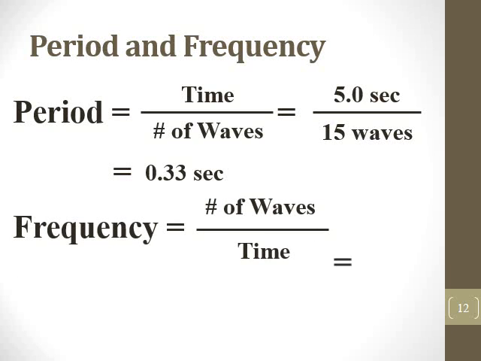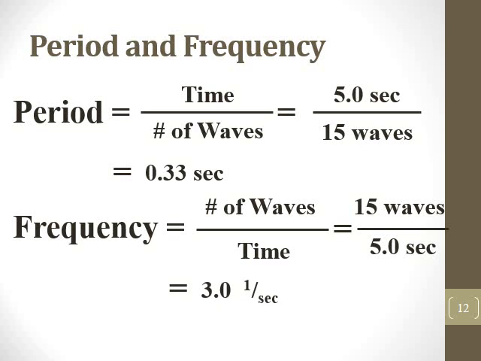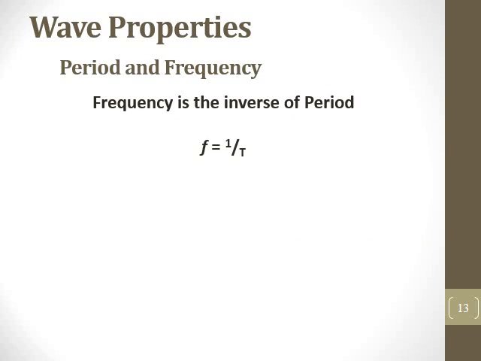To find the frequency, we take the number of waves and we divide it by the amount of time. So we take 15 divided by 5, and that gives us 3 waves per second, or 3 1/seconds, which is a unit of hertz. So you can see that 0.33 seconds per wave and 3.0 waves per second, you can see that those are actually going to be inverses of each other, and that's going to be the relationship between period and frequency.